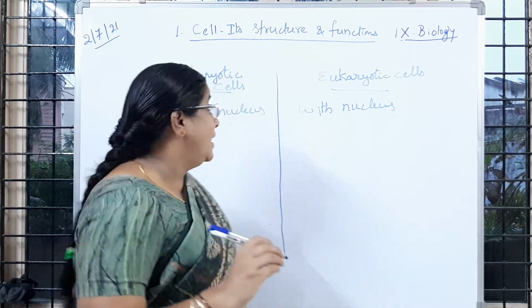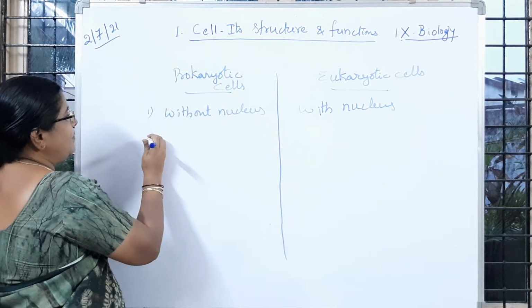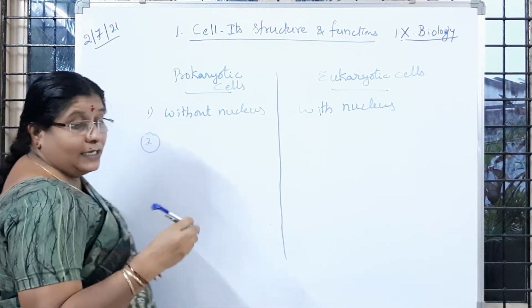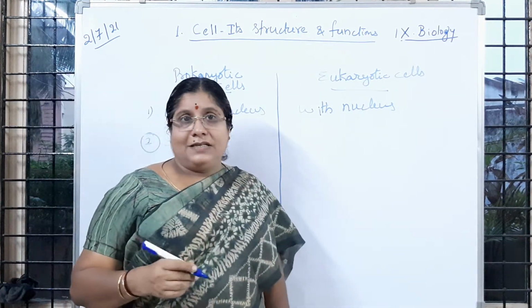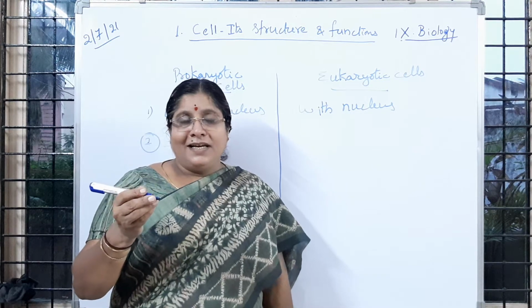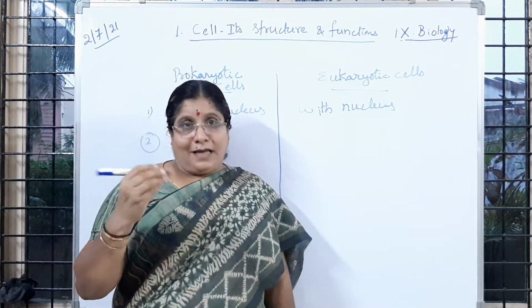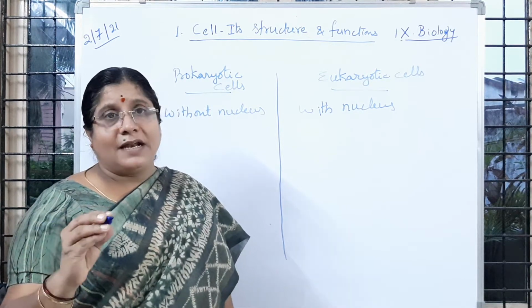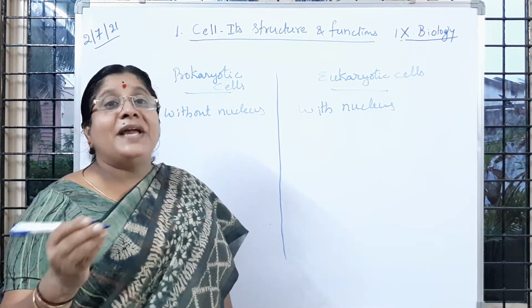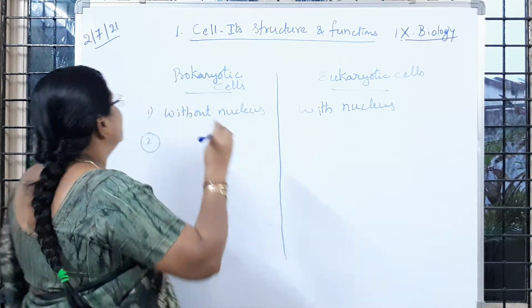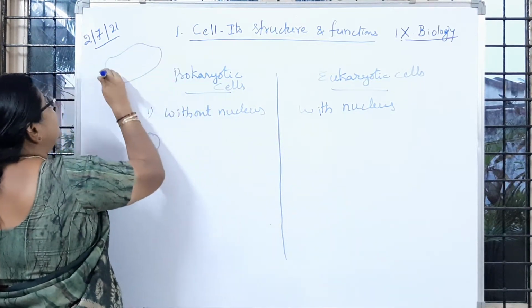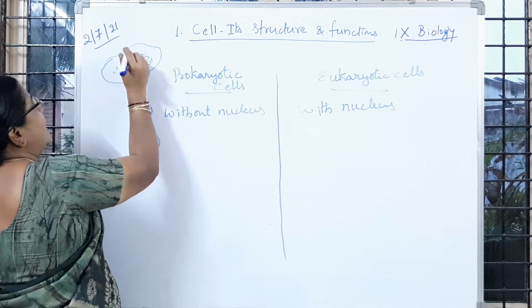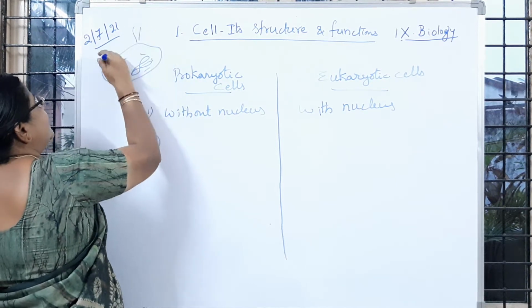Okay, then suppose we observe a plant cell and animal cell or bacterium cell, which you learned in a previous class. Bacteria are said to be microscopic organisms. Bacteria is plural, no children. A bacterium cell is a microscopic organism. It will be in different shapes. It contains genetic material like this, and a cell wall is there, and flagella are there.